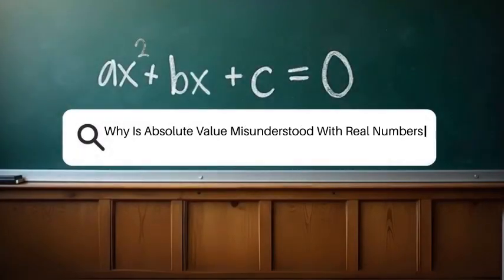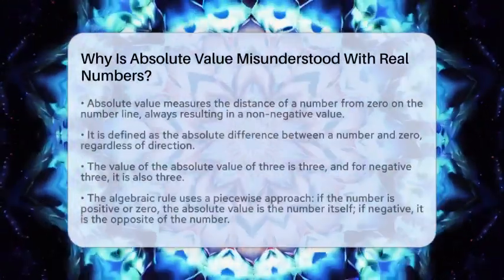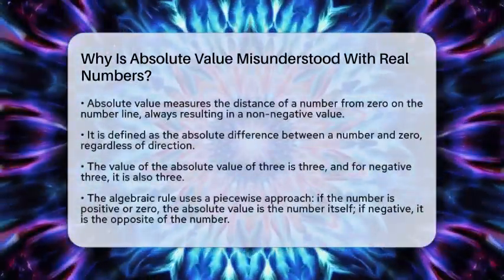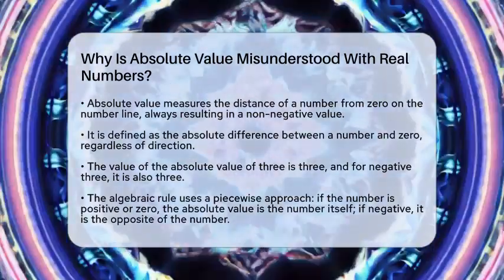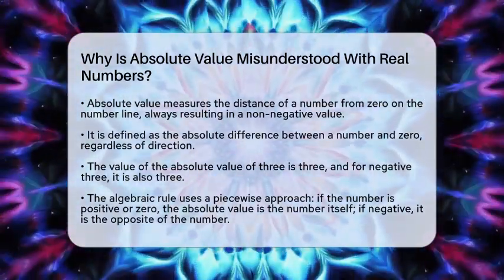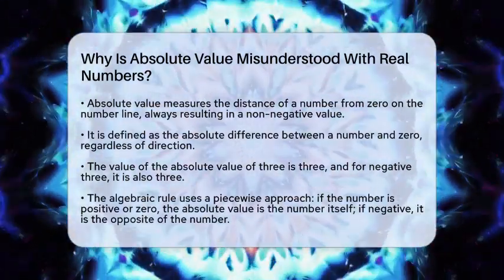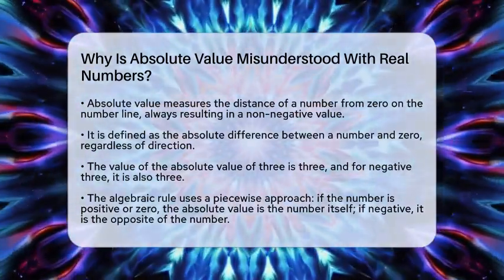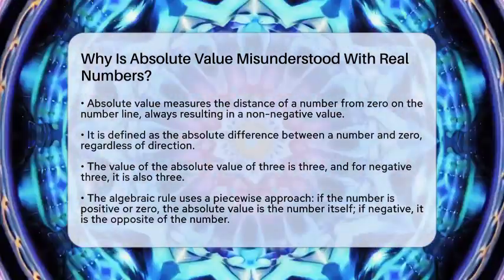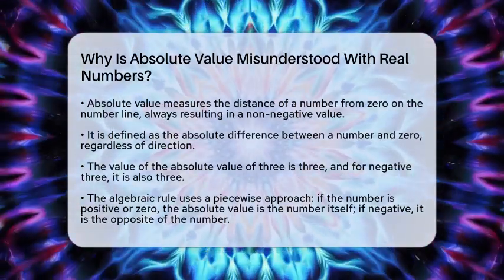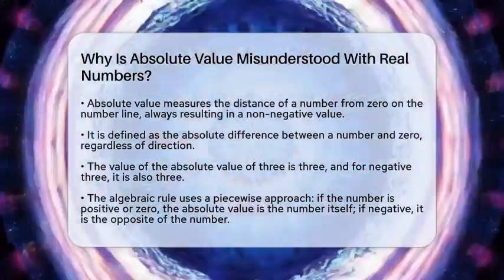Why is absolute value misunderstood with real numbers? Imagine trying to measure how far a car is from your house without caring about which direction it went. That's what absolute value does. It measures distance, not direction. But many people get confused about what it really means when working with real numbers.